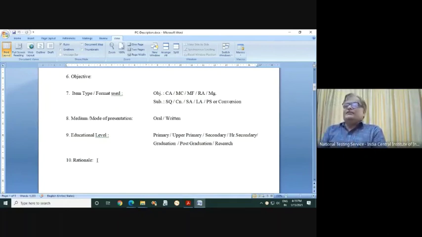Again, there is a categorization that all the objective type question items of any subcategory, whether it is constant alternative or multiple choice or multiple facet or rearrangement or matching, all kinds of objective type questions function on the identification level. So if it is an objective type question, you have to write that through this question.